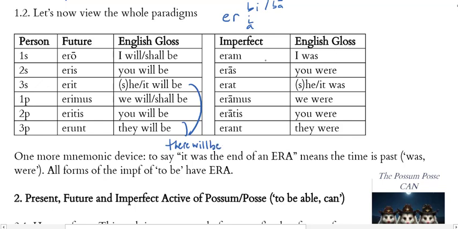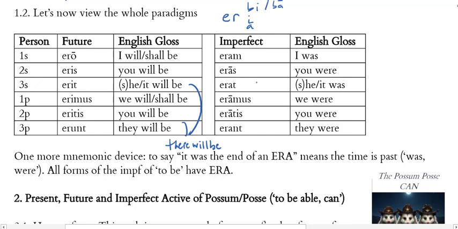All right, and then on the imperfect side, eram, I was. Now you don't want to translate this as I was being, just I was. Remember, in the imperfect tense, using the progressive form with certain verbs that are stative in meaning becomes awkward in English. So don't translate this as I was being, just I was. Eras, you were.